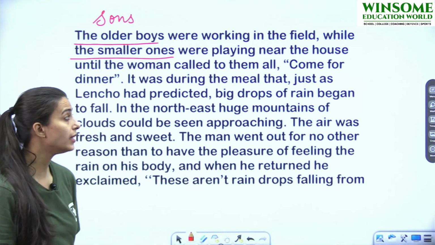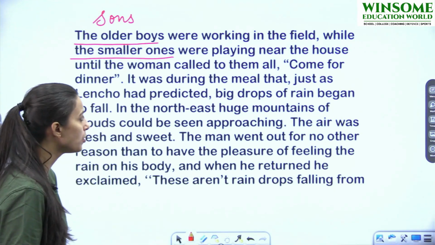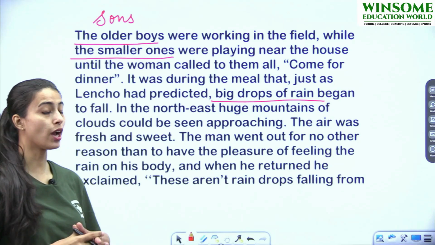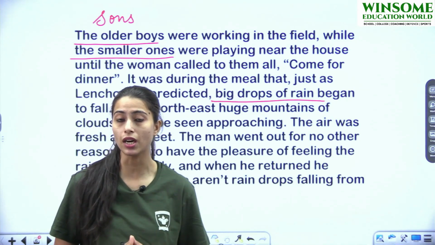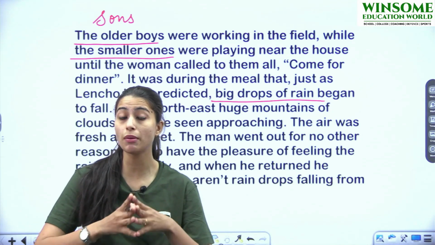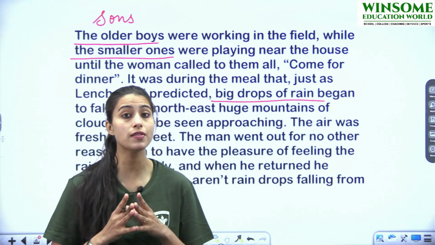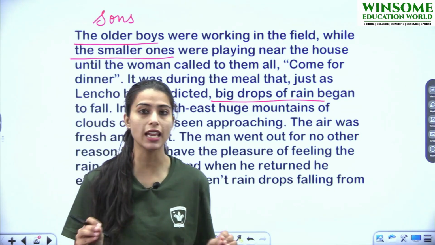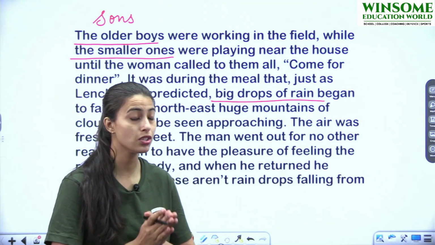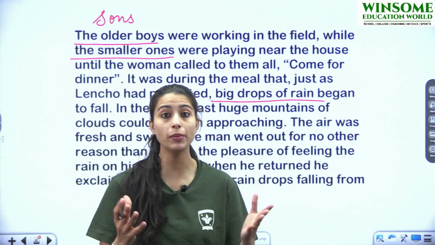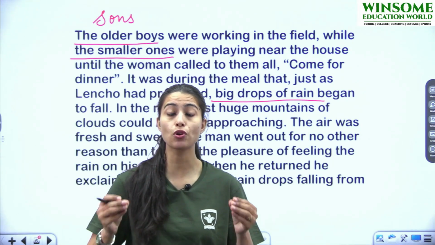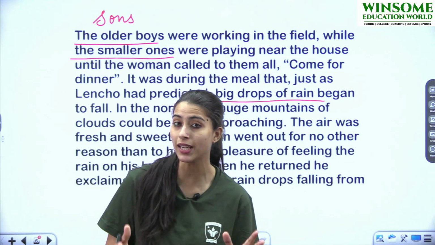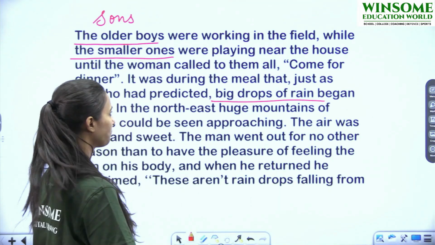It was during the meal that, just as Lencho had predicted, big drops of rain began to fall. Now they were having their meal, they were having their dinner. Dinner करते करते ही, जैसे कि लेंचो ने प्रेडिक्ट किया था कि बहुत अच्छी बारिश होने वाली है, तो वही हुआ. The same happened. जब वो अपना डिनर ले रहे थे, तभी क्या होना शुरू हुआ? Big drops of rain began to fall. यानी कि बारिश की बड़ी बड़ी बूंदें जो हैं वो गिरने लगी. That means the rain started.